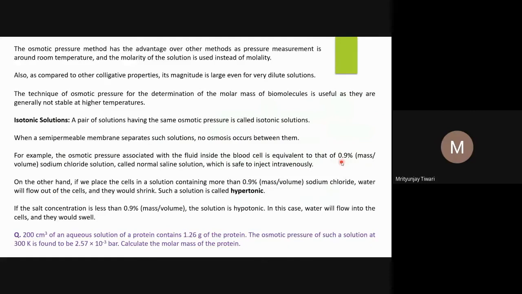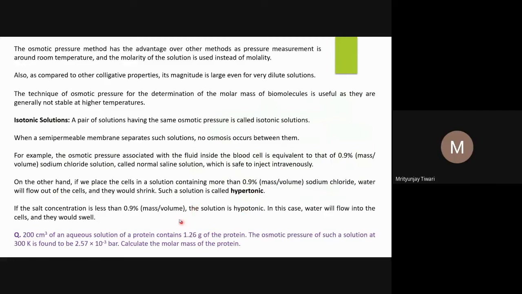So molecules of water will move out of the blood cells, and when they move out because you have added a concentrated solution of NaCl, the cells will shrink, and finally they will collapse. Such a solution, with more than 0.9% mass by volume concentration of NaCl, is called a hypertonic solution. Of any two solutions, the one with higher concentration is called hypertonic, and the other with lower concentration is called hypotonic.